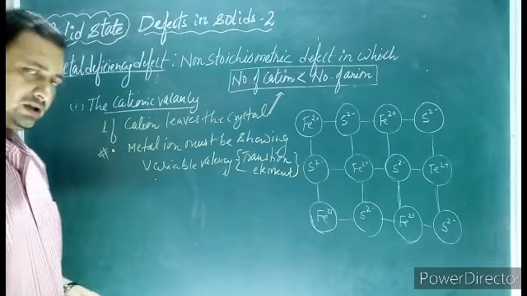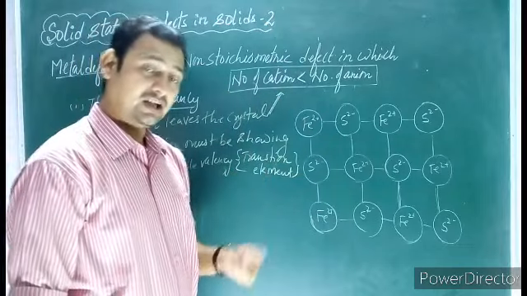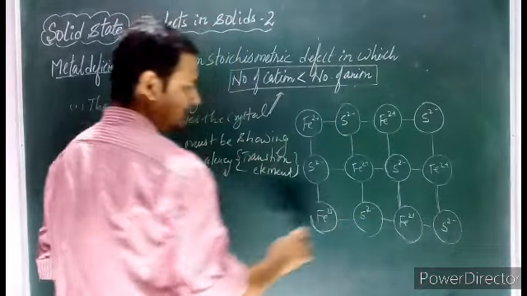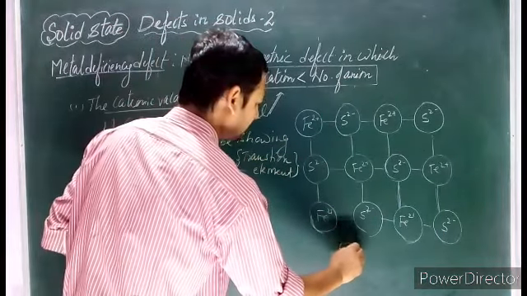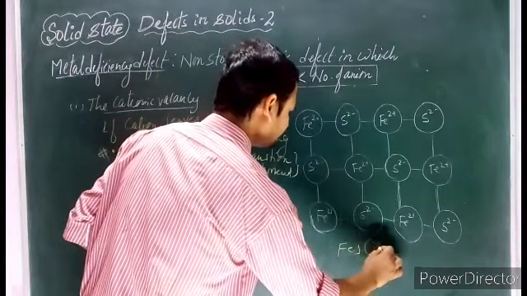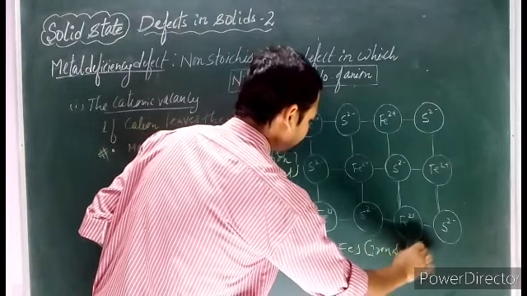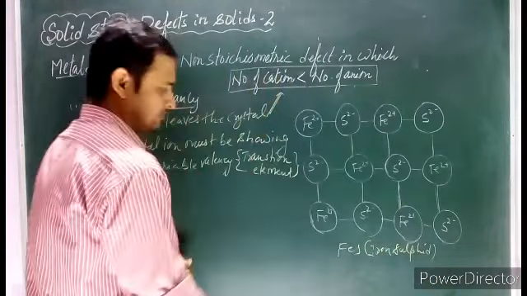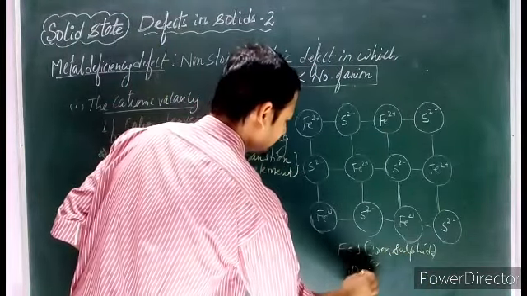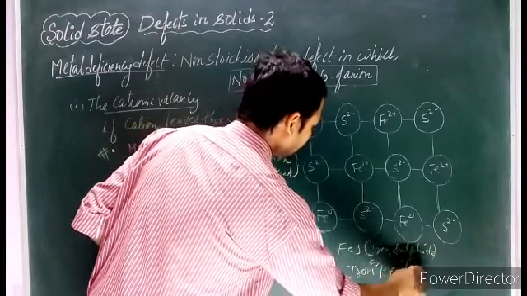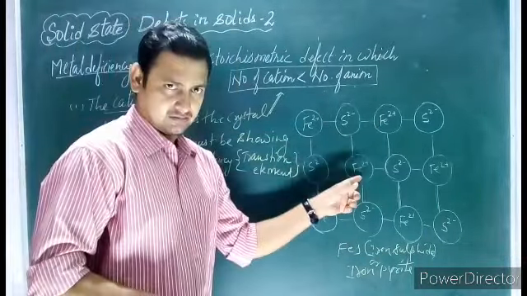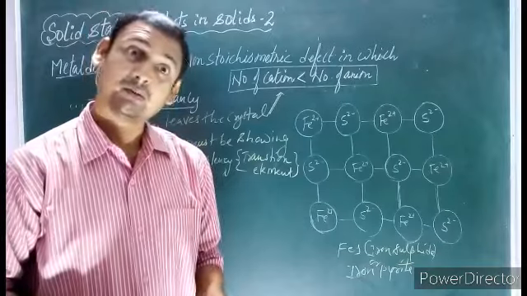Let's see how, when the cation goes, the electrical neutrality is maintained. Suppose we talk about FeS, iron sulfide, or it is called iron pyrite. In the case of FeS, the metal ion iron can show variable valency.